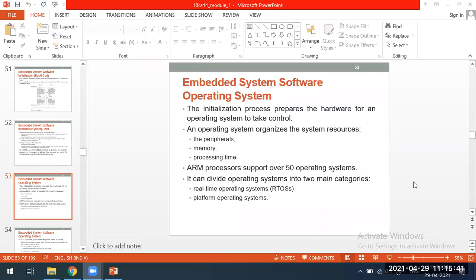See, this operating system, what we see in my desktop, it is Windows 10. What you see in your mobile, it is Android OS, the version is 11. What we see in the embedded system, that is different. There are so many operating systems in the market. Even the ARM microprocessors will support 50 operating systems.